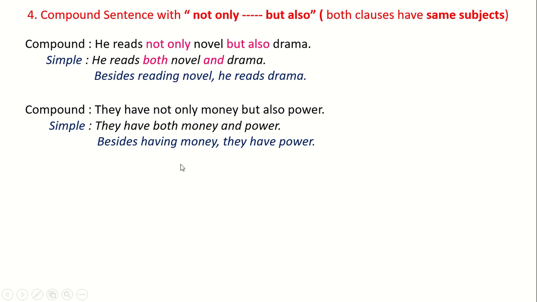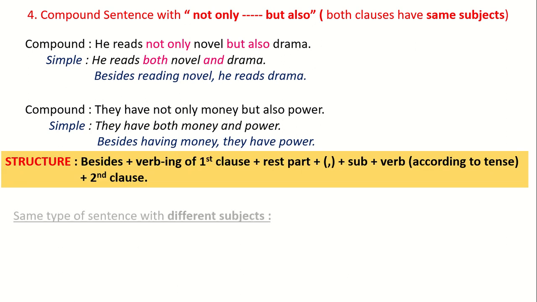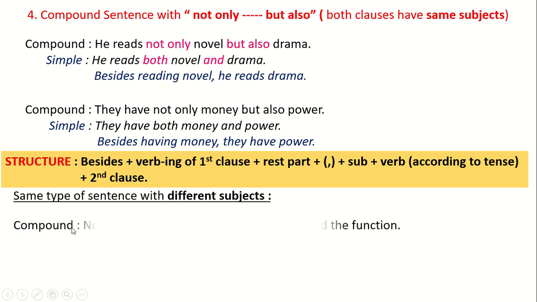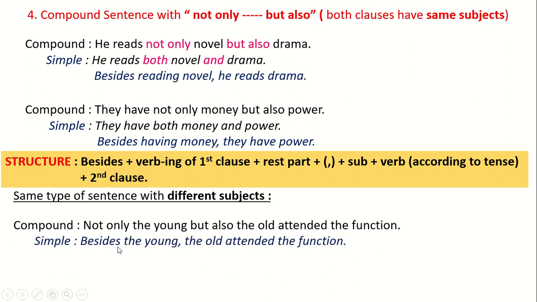Now we will see the same type of sentences but with different subjects. Compound sentence: not only the young but also the old attended the function. You see the subject here is the young, and in the second clause the subject is the old, so the subjects are different here. In this case we will use besides the young, that is the first subject, comma, the old, that is the second subject, attended the function.